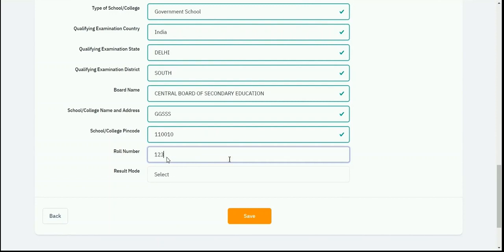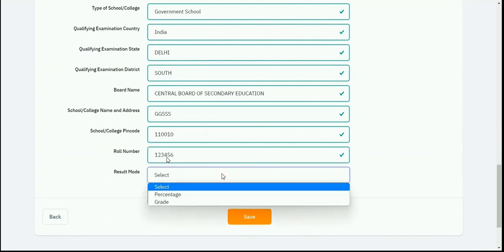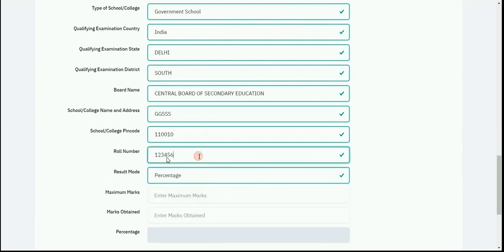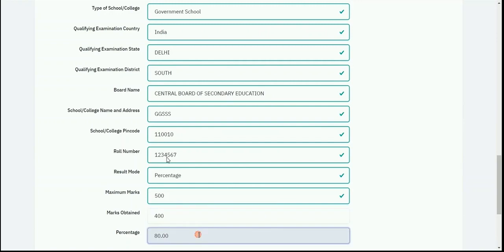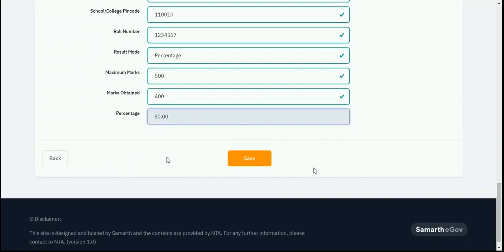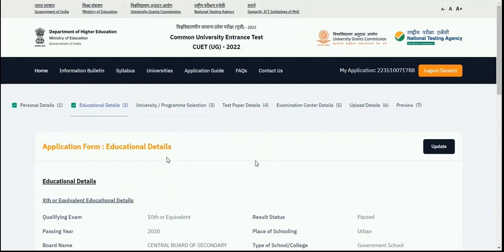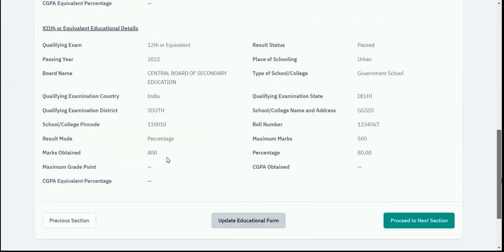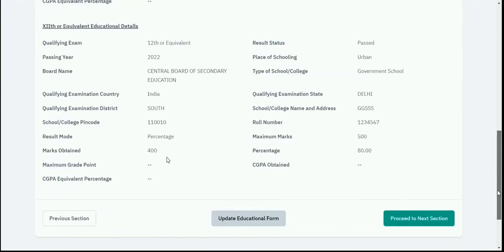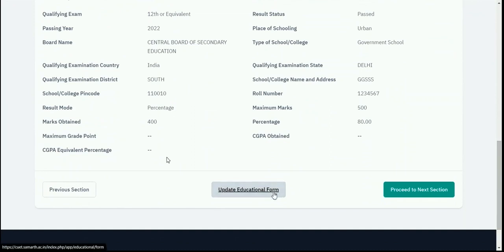roll number of your school, and then your result mode, whether percentage or the grade. So I'm writing percentage. So out of 500 I have scored 400, so the marks are calculated over here, and now I'll save the details. So I can see in the education detail preview, I can check all my details, I can verify them, and in case I want to update, I can click on update button and update the detail.